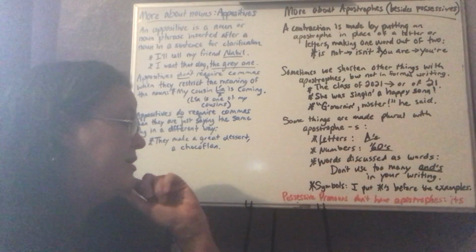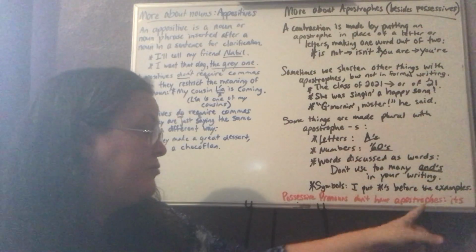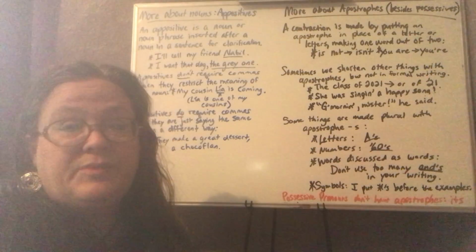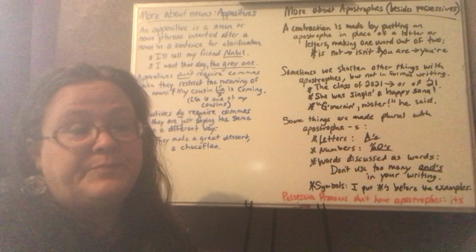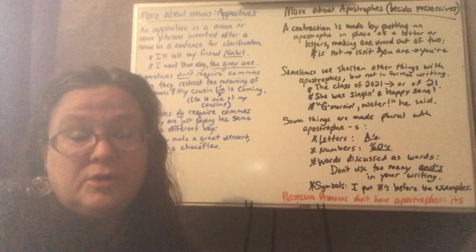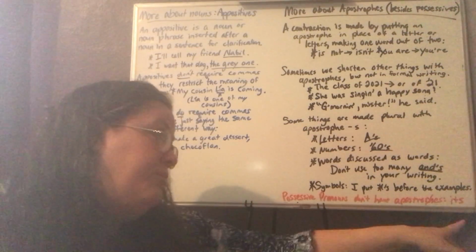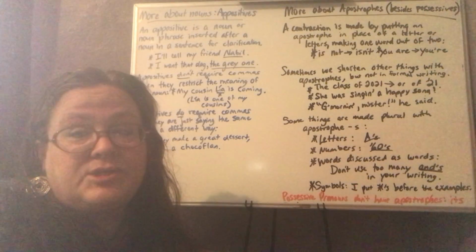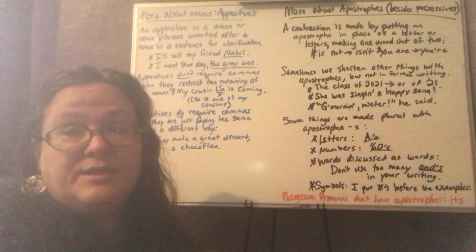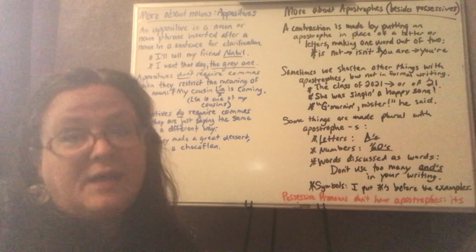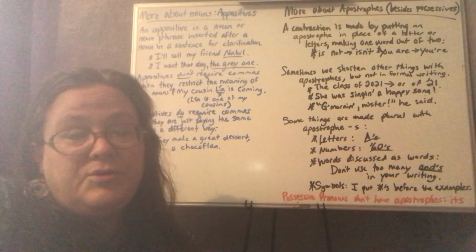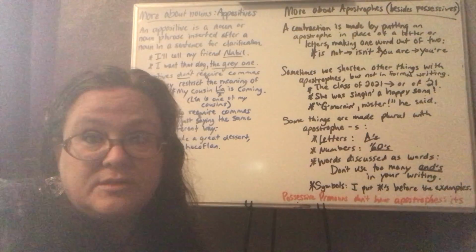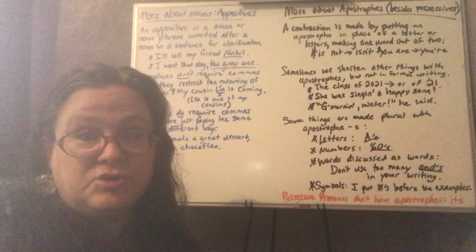Down here, I just want to put a reminder: possessive pronouns don't have apostrophes. So, for example, its, without an apostrophe, means something belongs to it. That dog lost its collar. So in that case, no apostrophe. If I put an apostrophe there, it means it is. It's a contraction. And so we can tell when a pronoun is a contraction and when it's possessive, because the contractions use apostrophes and the possessives do not.